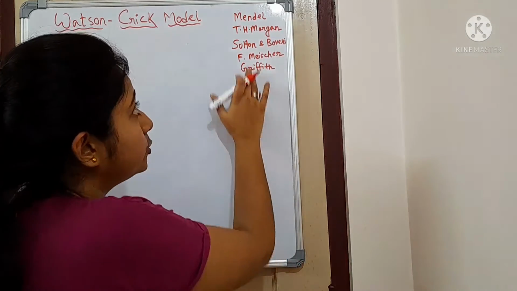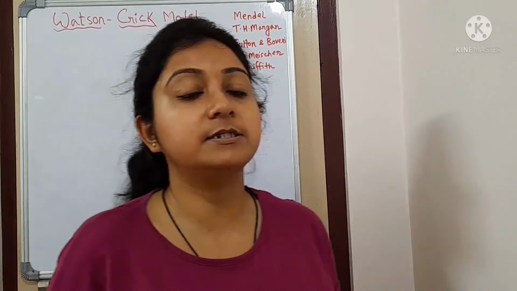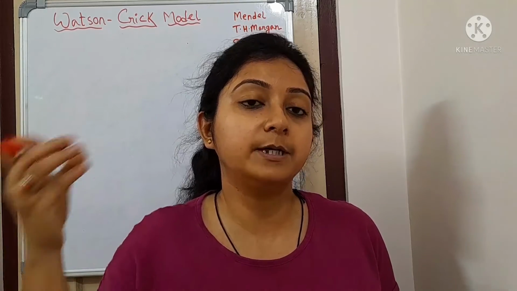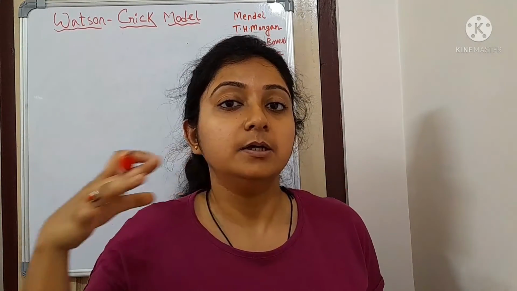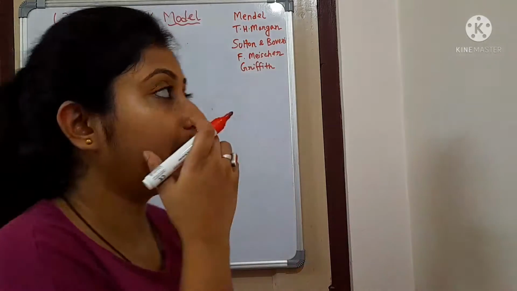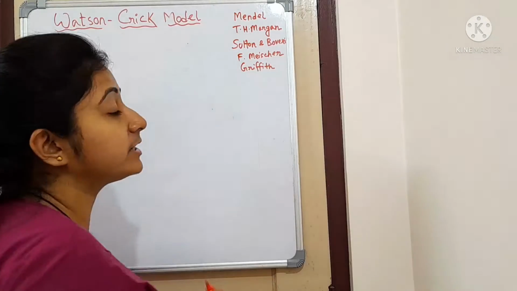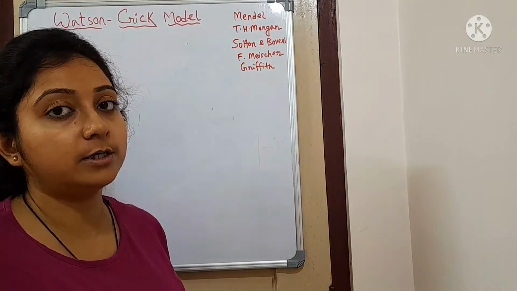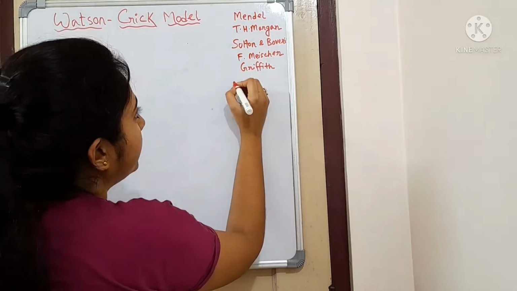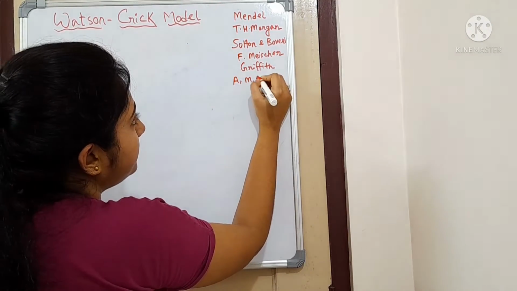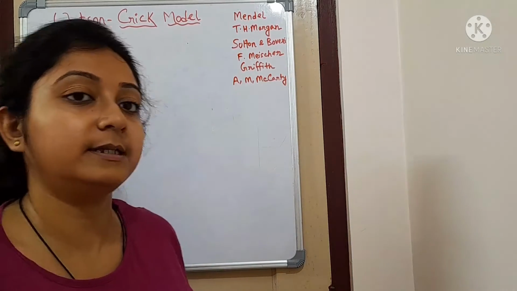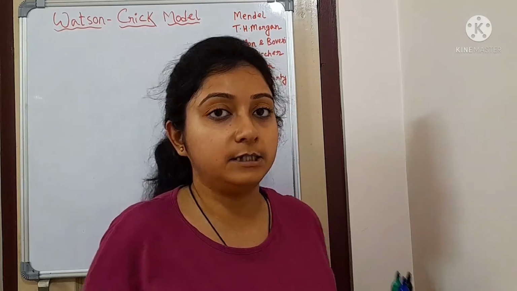So till date, nobody knew that DNA is the genetic material. Everyone was searching for the genetic material, but everyone was giving it different names. Mendel gave factor, then Griffith gave transforming principle. Then to establish what the transforming principle is, protein or DNA or RNA, Avery, MacLeod and McCarty repeated Griffith's experiment, and they proved that it is nothing but DNA.